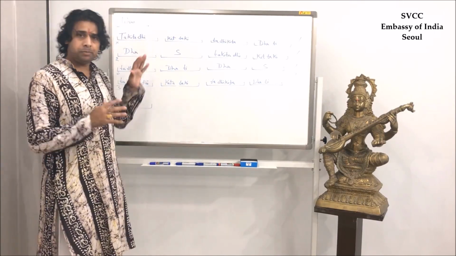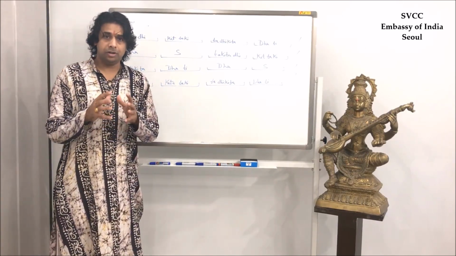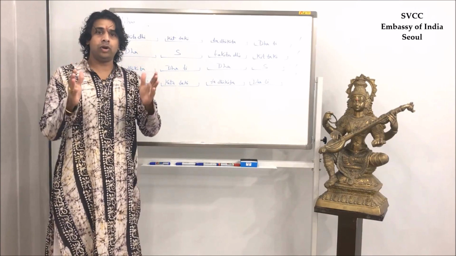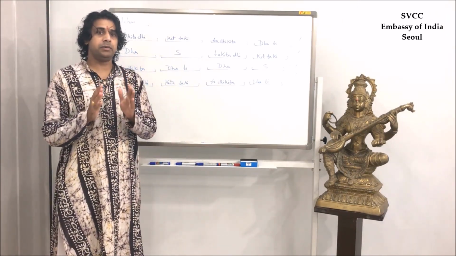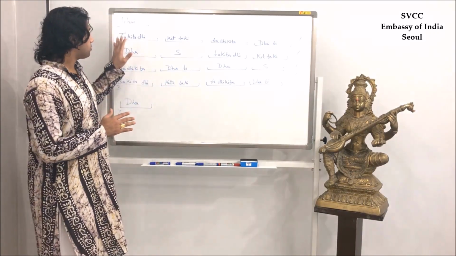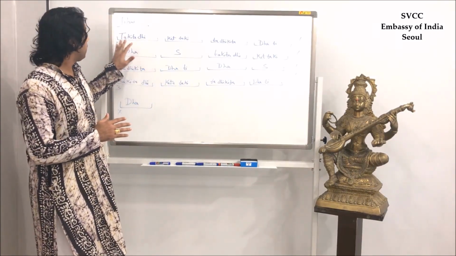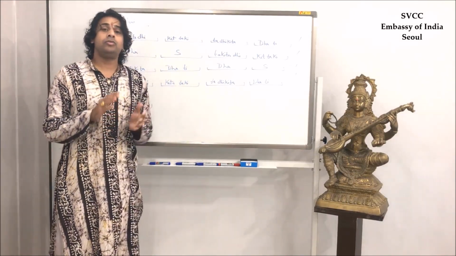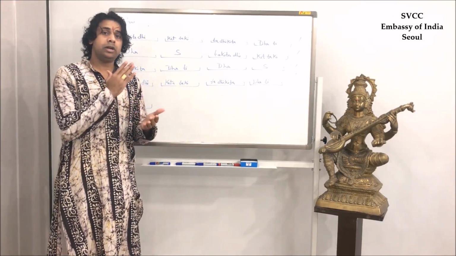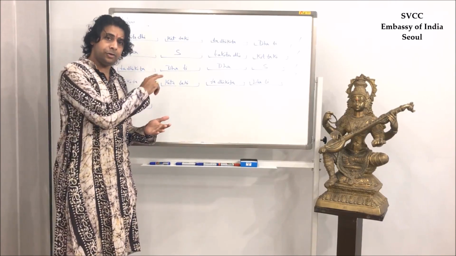So it's a simple tihai. First we will start the new footwork in a simple way. It's a very simple tihai and the notation is ready. Now first we will do it with tali khali, then notation.